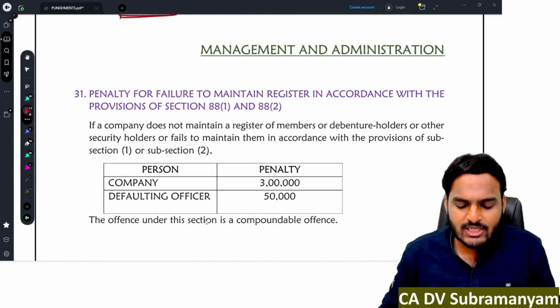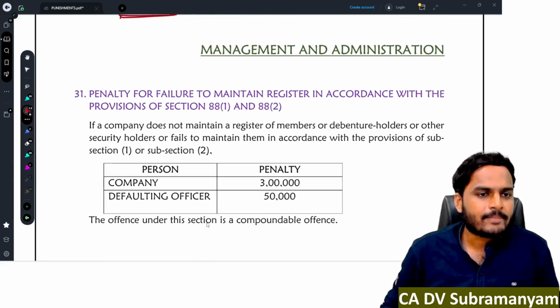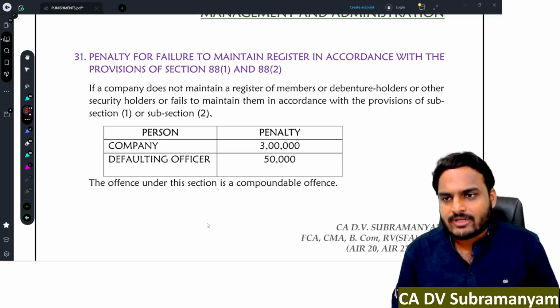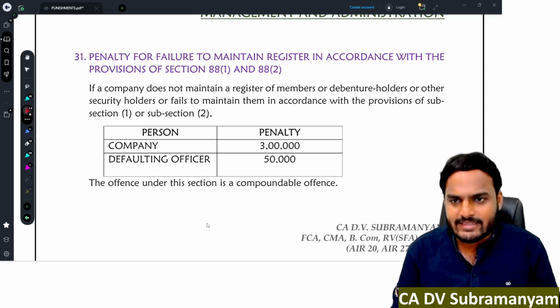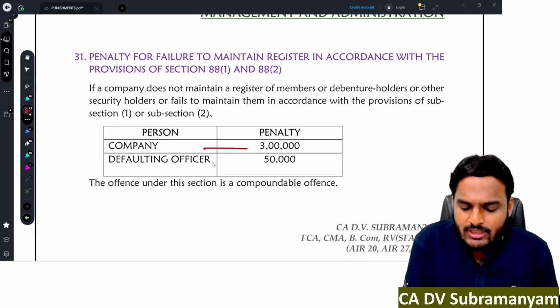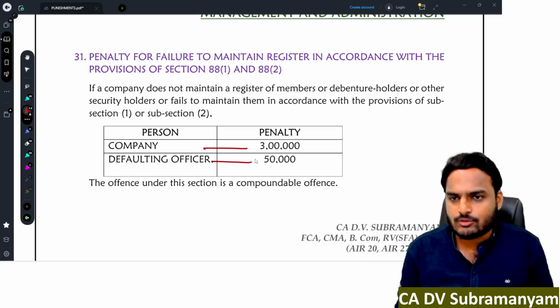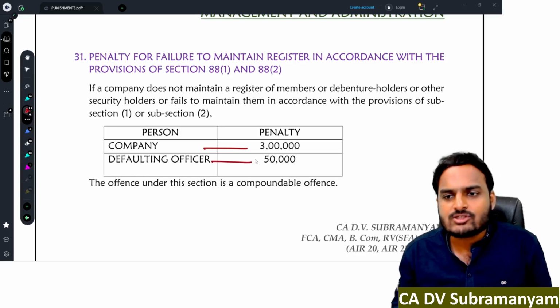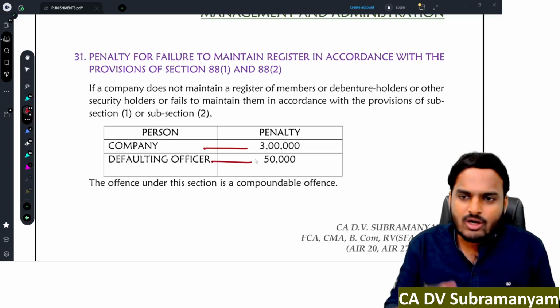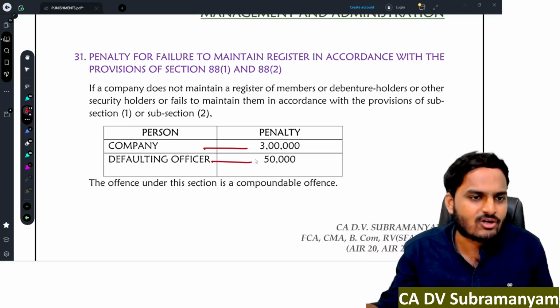Next one, management and administration. Penalty for failure to maintain registers in accordance with the provisions of section 88. The punishment: company penalty 3 lakh rupees, defaulting officer penalty 50,000 rupees. Not maintaining the register of members properly, not updating it properly, not maintaining it at the registered office.